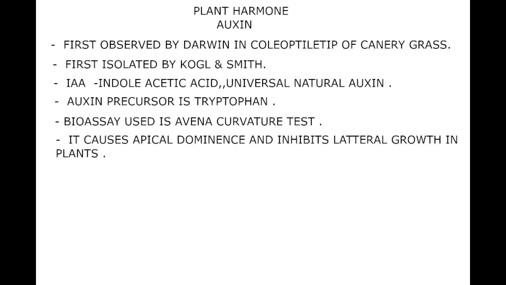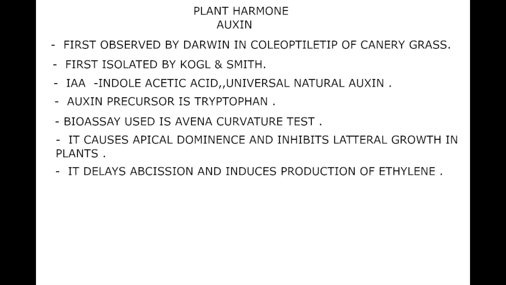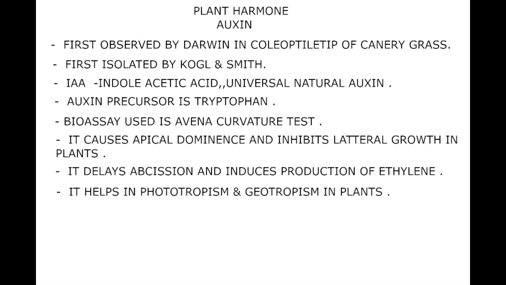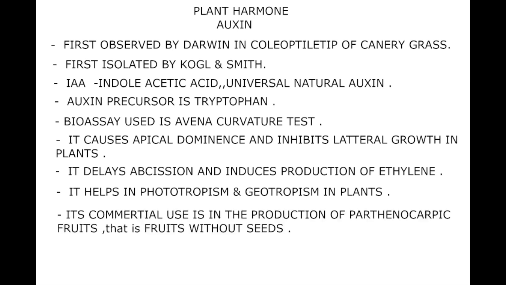It causes apical dominance and inhibits lateral growth in plants. It delays abscission and induces production of ethylene. It helps in phototropism and geotropism in plants. Its commercial use is in the production of parthenocarpic fruit. Parthenocarpic fruits are those fruits that are without seed.